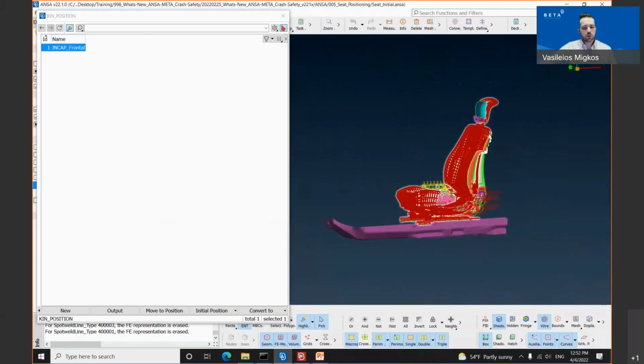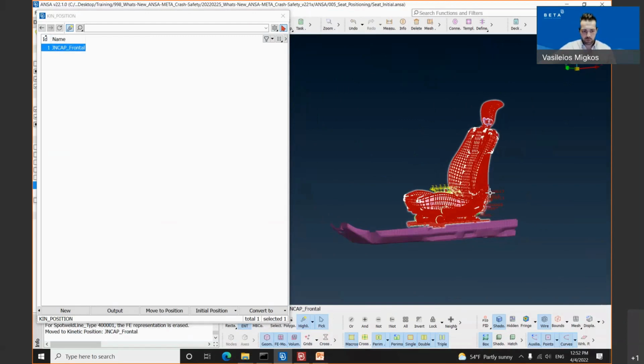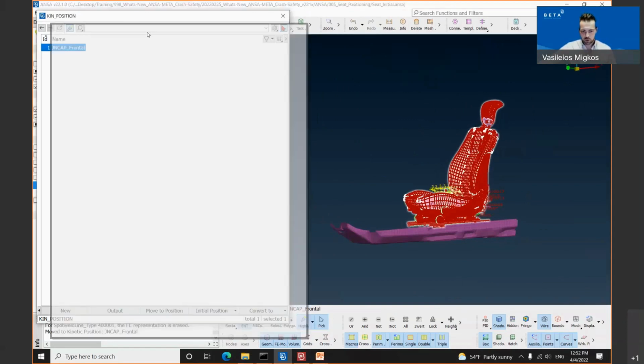If the user wants to move the seat to this position, he needs to simply select the Japan NCAP frontal position which we have saved, right-click, move to position, and the position has been successfully moved to the stored kin position.